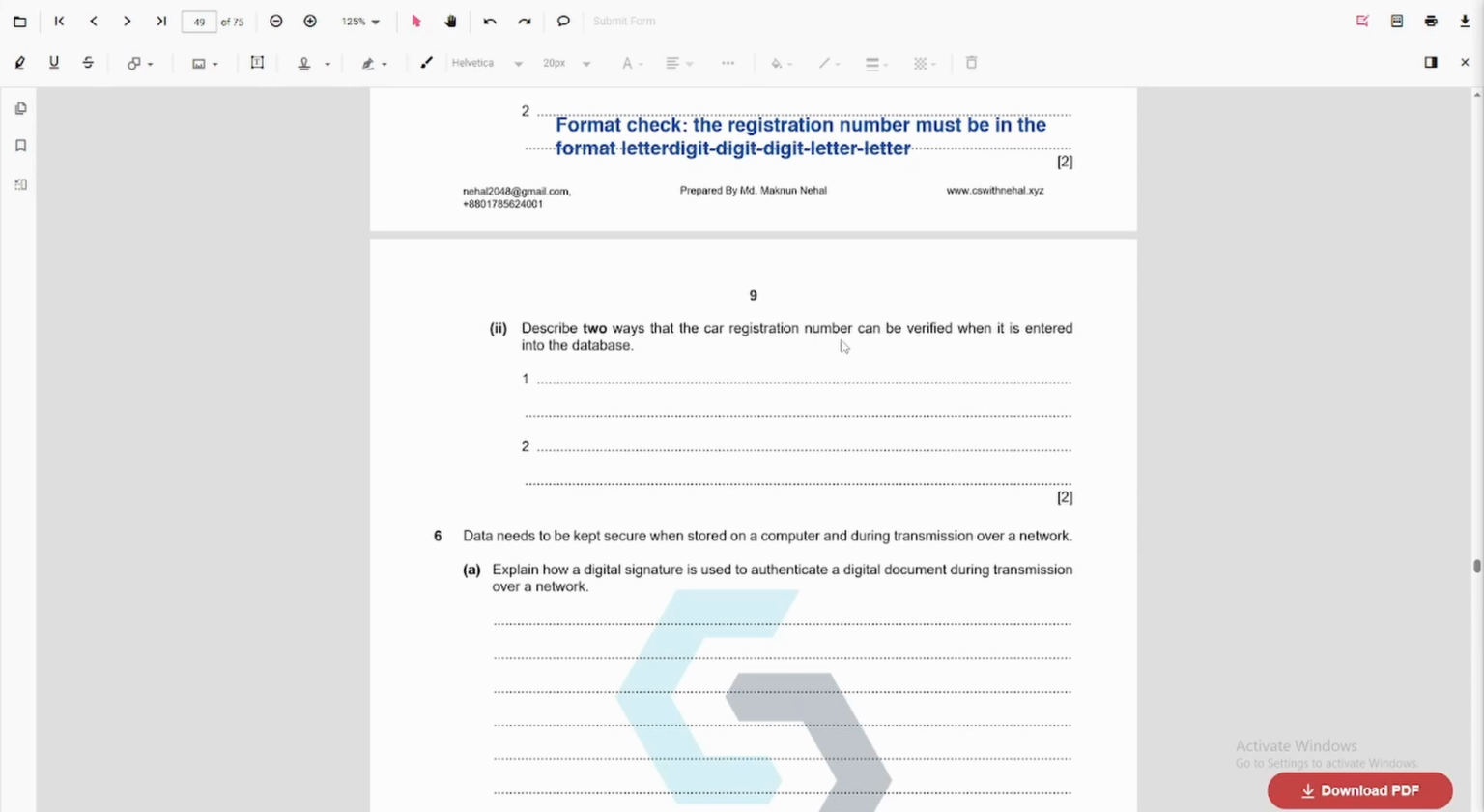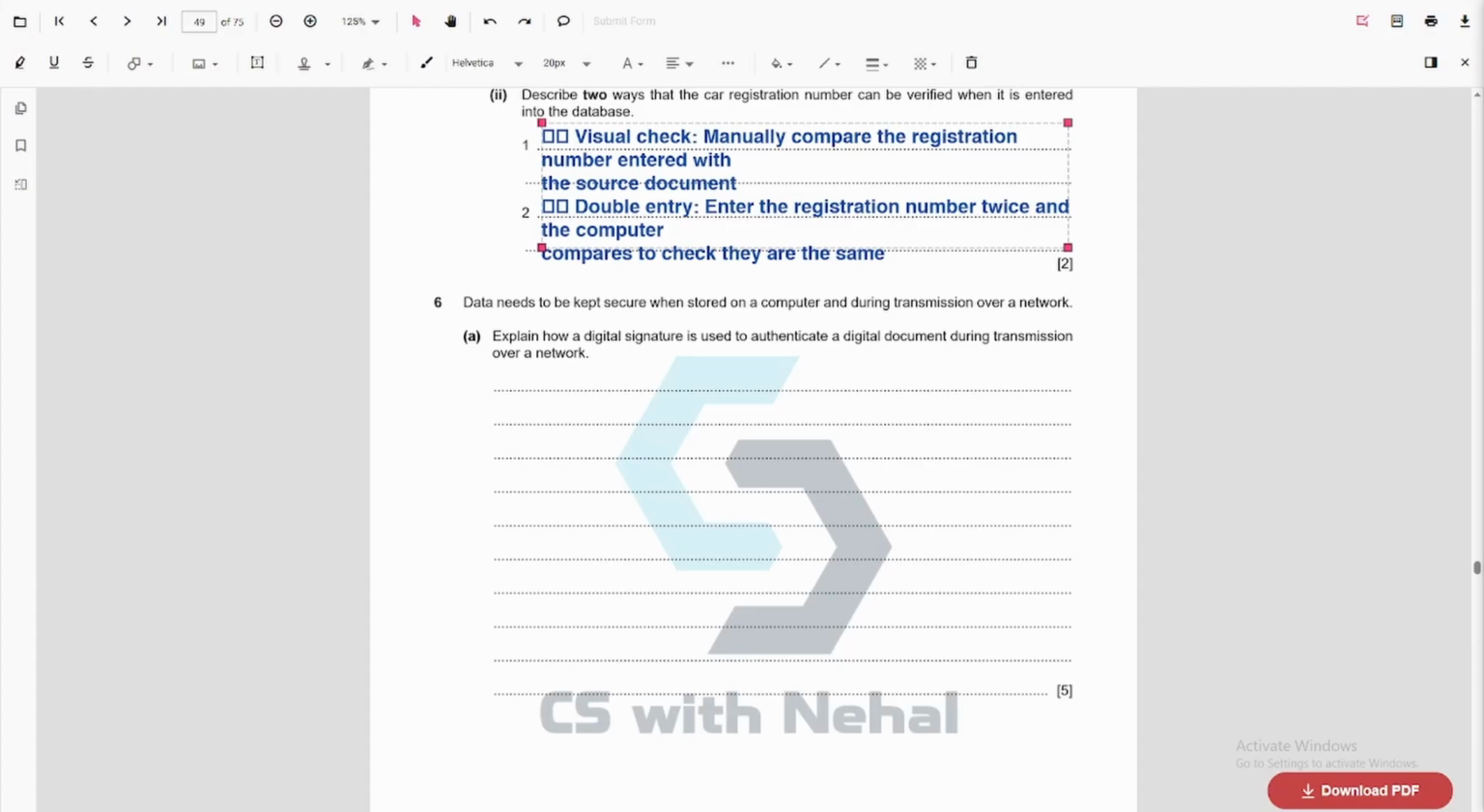Describe two ways the car registration number can be verified when it is entered into a database. You can just give an example and describe. This is verification during data entry, so use visual check and double entry. All right, next question is about digital signatures. I already did a very similar question before, so I'm skipping this.